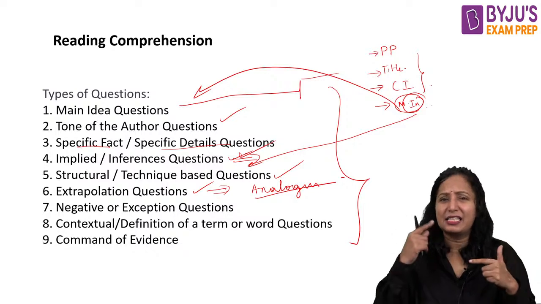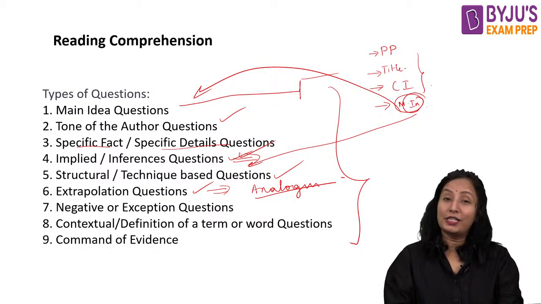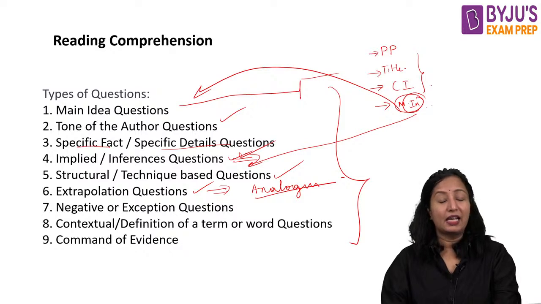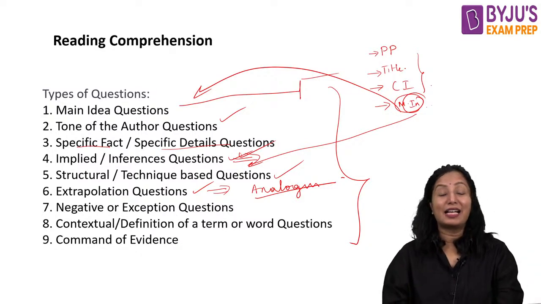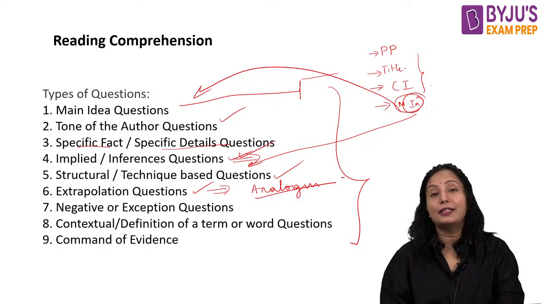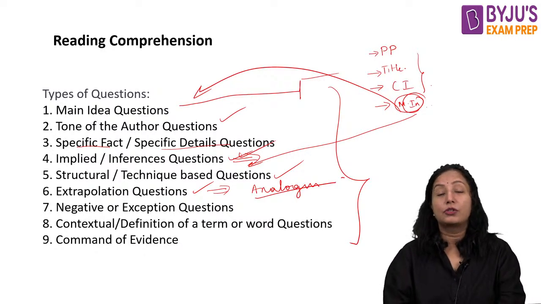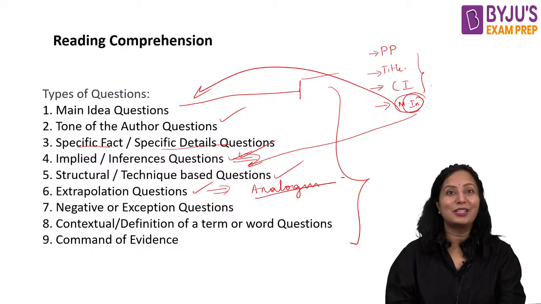And then negative or except questions we have. This is again just like a specific detailed question, but it is easy basically. Where we may go wrong is that they will be asking which of all the options below describes the passage except. That means you need to pick the odd one out.